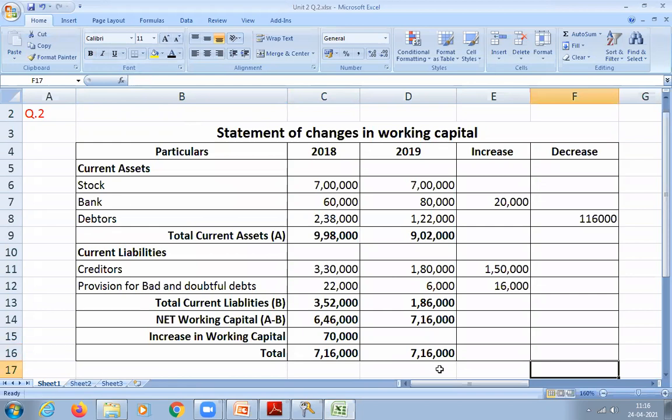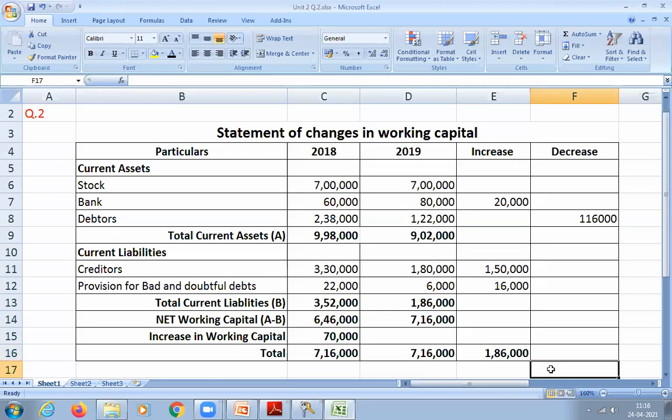Now tally the increase and decrease columns. How much is the increase column? 1,86,000. Decrease column is how much? 1,16,000.